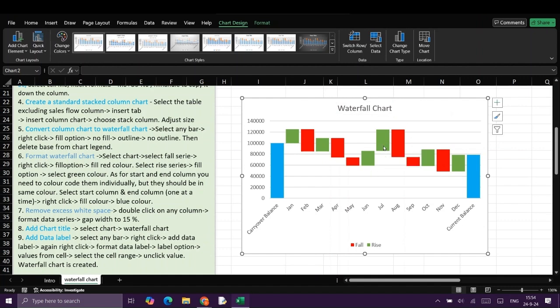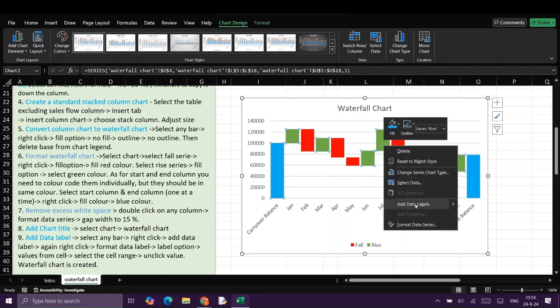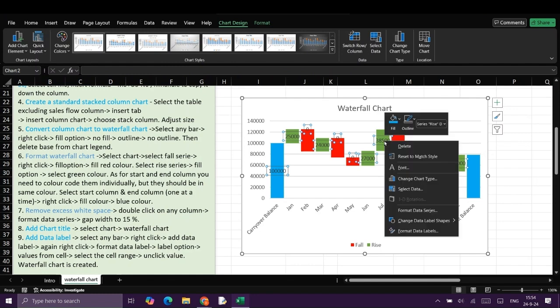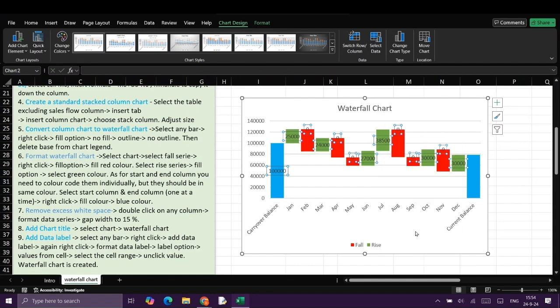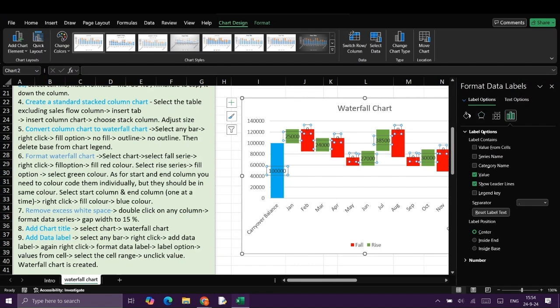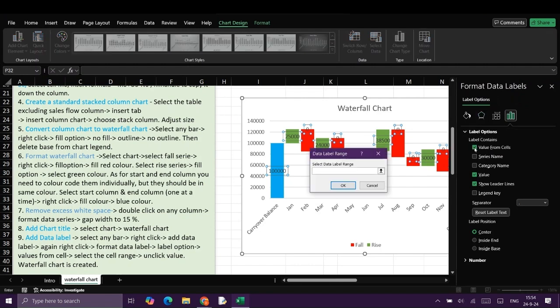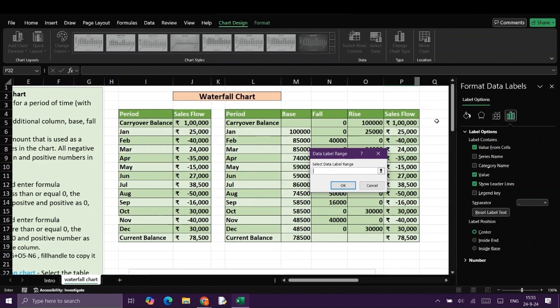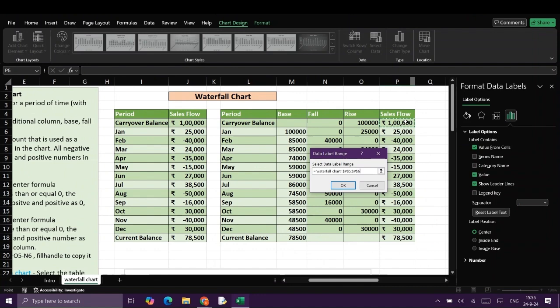To add data labels, select any bar, right click it, go to data labels and add data labels. Now select any one of the data labels and again right click it, go to format data labels, go to label options, select value from cells and select data label range. We'll go to sales flow and select the range from P5 to P18 and click OK.